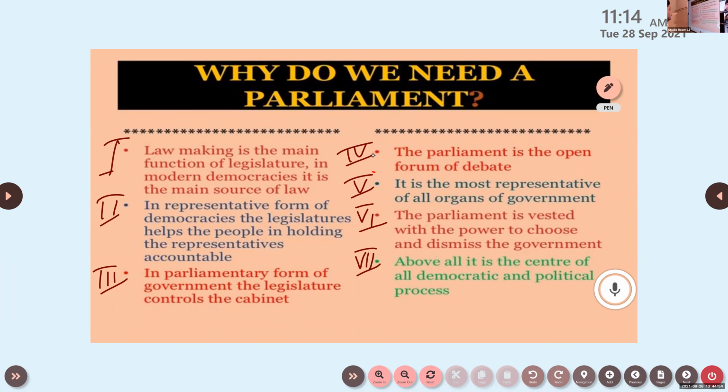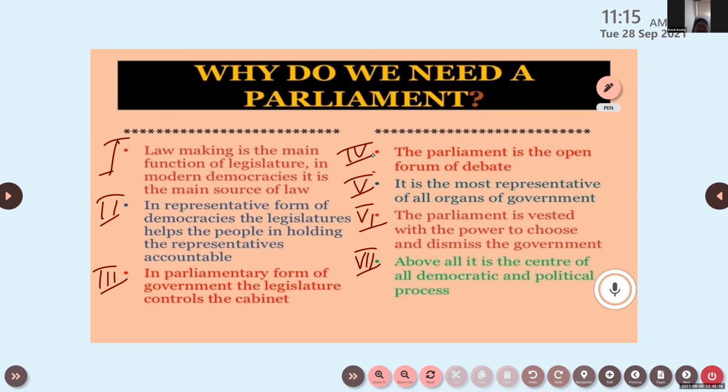Okay, next one, Kevin Koshi, next statement. In representative forms of democracy, the legislature helps the people in holding the representatives accountable. Meaning?